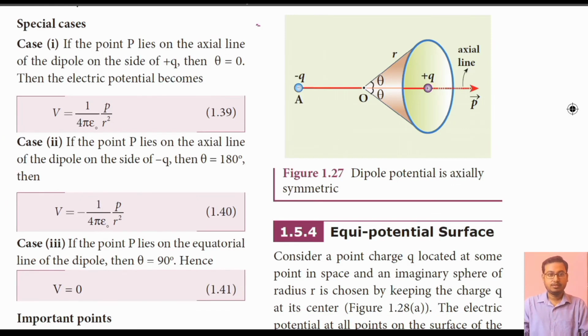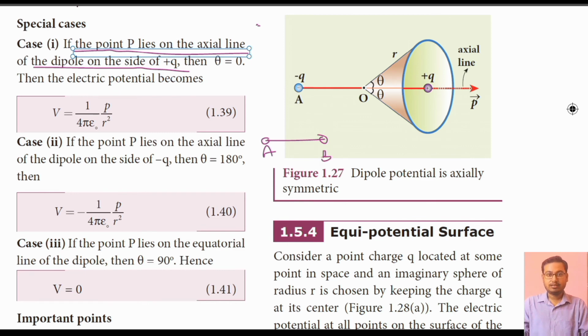Case 1. If point P lies on the axial line of the dipole on the side of plus q, then theta is equal to 0. That means if suppose we have a dipole like this one, at point A we have a positive charge and at point B we have a negative charge.